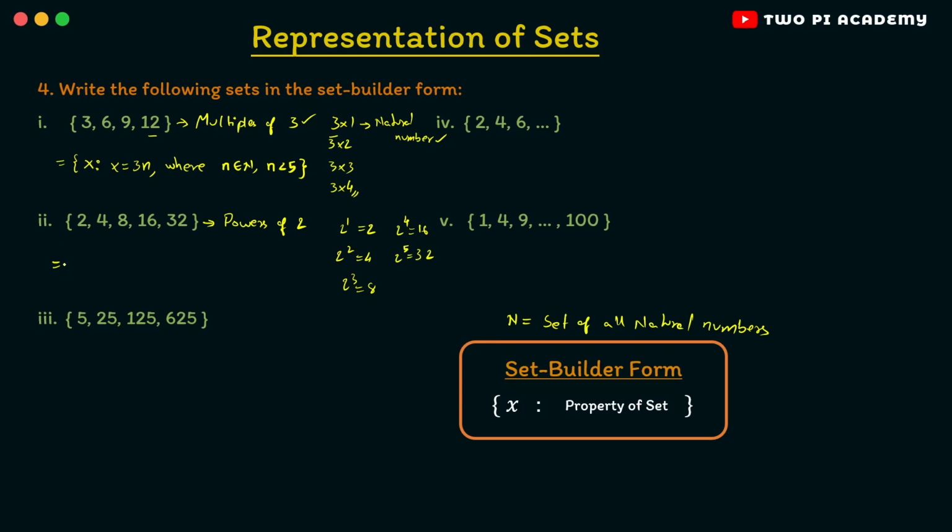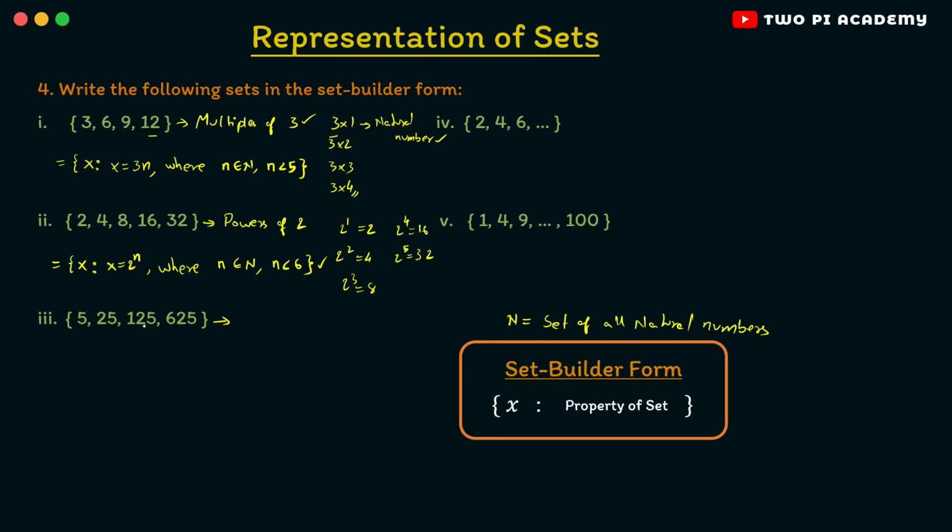So when writing this in the set builder form, you will write the set of all x such that x is equal to 2 power n, a power of 2, and then the same as before, where here clearly n is a natural number. So once again you will write n belongs to capital N, and we have the first 5 natural numbers, that is the powers of 2 with respect to the first 5 natural numbers. So you can say n is less than 6, right? You'll get 1 to 5, less than 6 means. So this is the set builder form representation of the set.